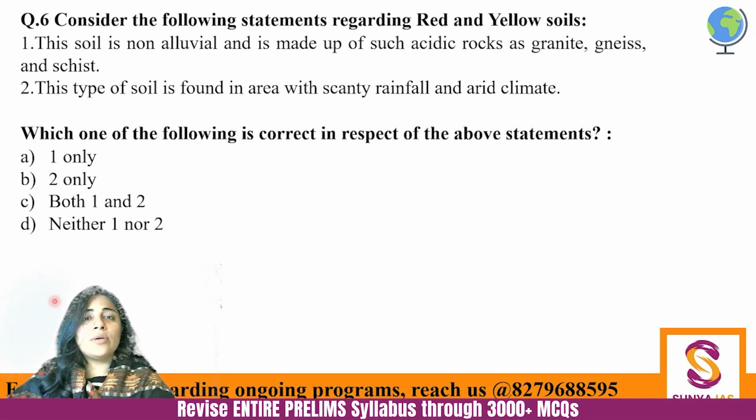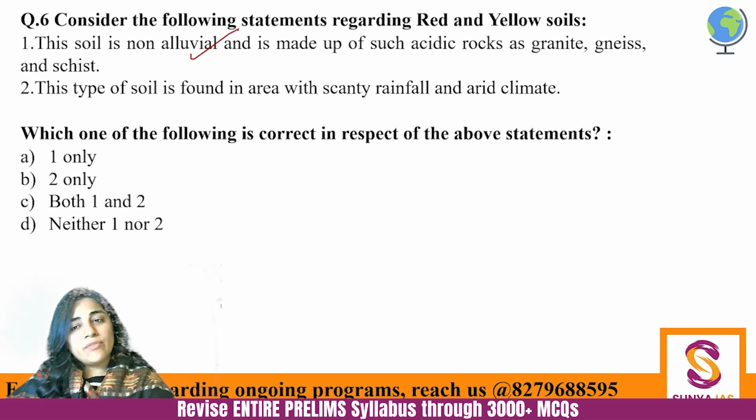Next one. Consider the following statements regarding red and yellow soils. The soil is non-alluvial and is made up of acidic rocks like granite, gneiss and schist. This type of soil is found in areas with scanty rainfall and arid climate. Which of the given statements are correct? So the first one we already know: definitely it's a non-alluvial soil. Every soil which is not alluvial is non-alluvial.